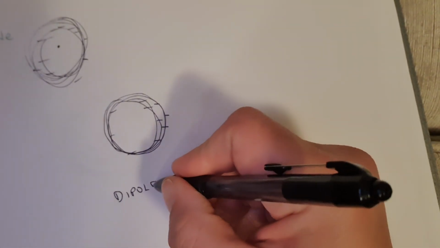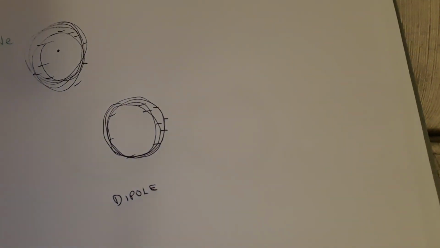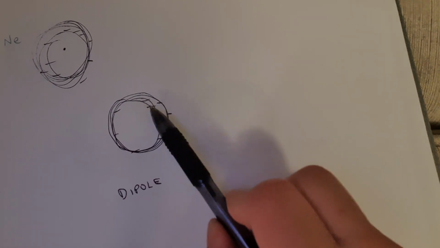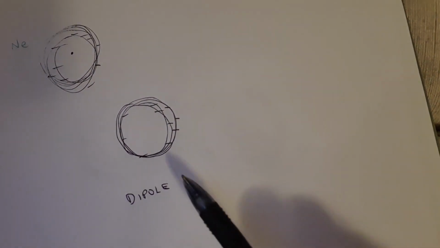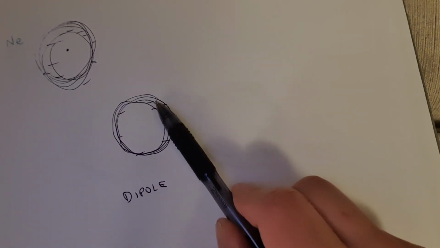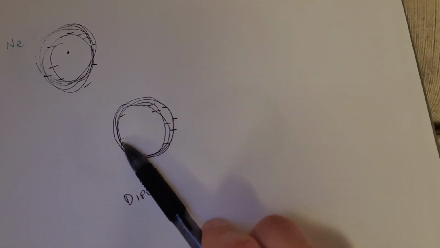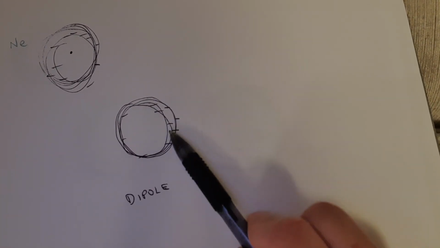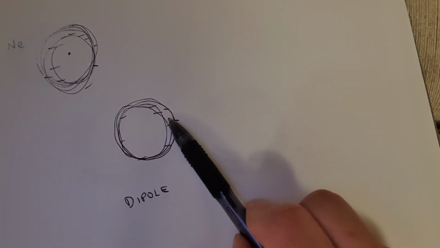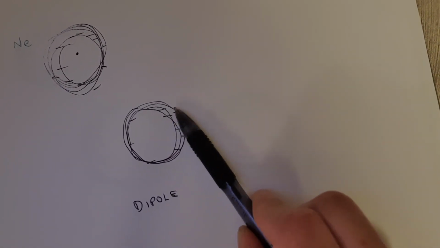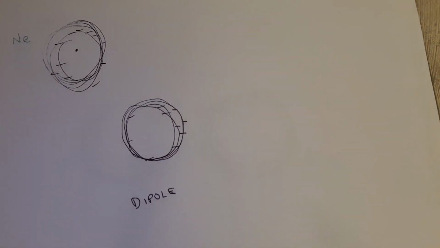But because it is just there for a wee moment in time, a fraction of a second, really, these electrons are whizzing around all over the place. It's very much a temporary dipole. So for a moment in time, you might get a few more electrons at one end than the other end, making this end, if you think about it, there's all this electron density at this end. That end of the atom, just for a moment in time, is going to be partially negative with all these extra negative electrons just whizzing around there.